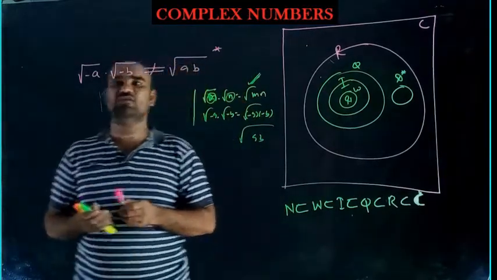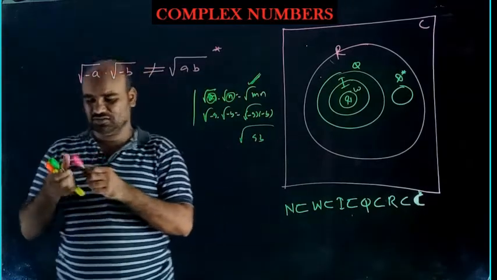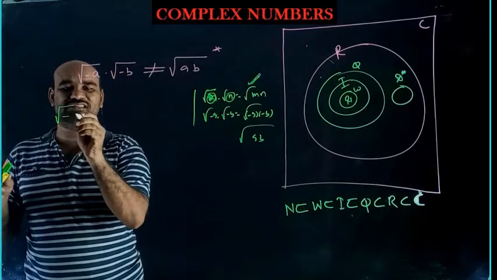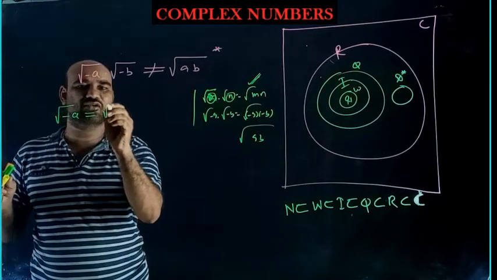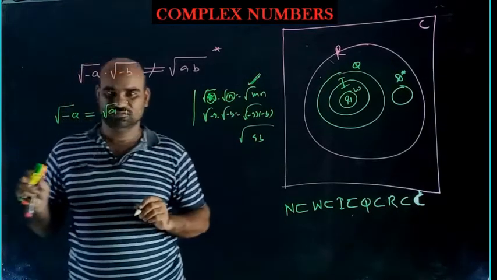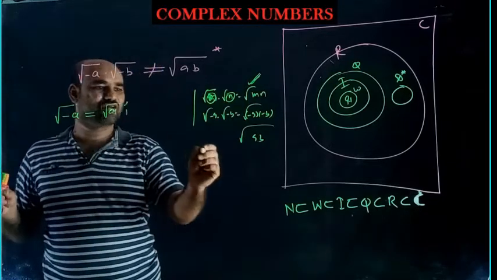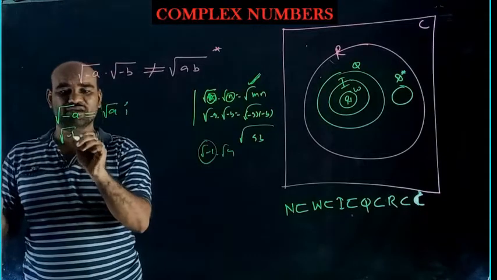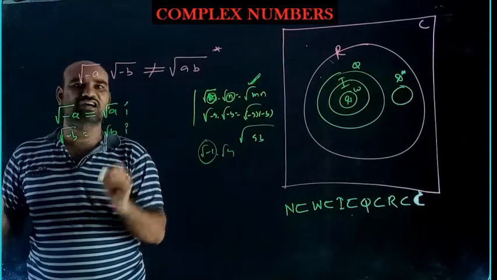But what is the value of root over minus a into root over minus b? Observe here, root over minus a I can write as root over a into iota, because root over minus is iota. Root over minus b I can write as root over b into iota.